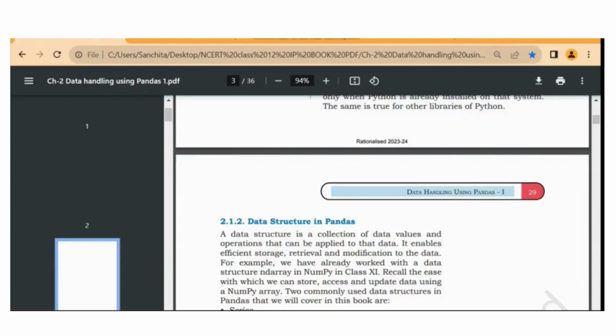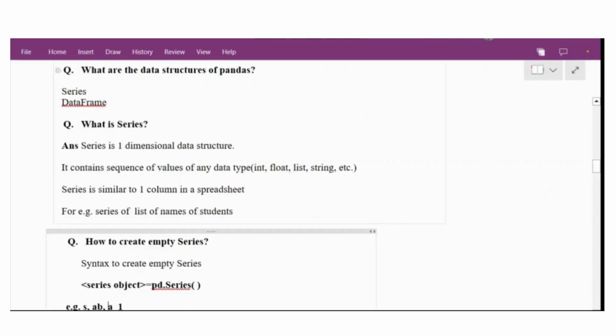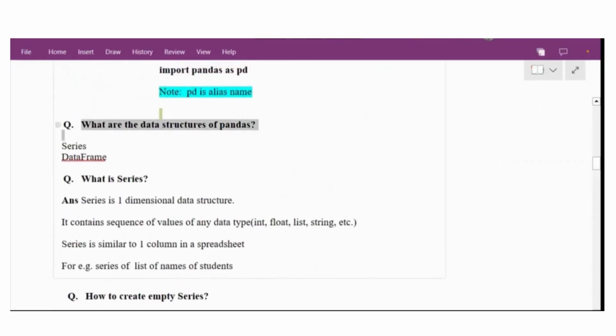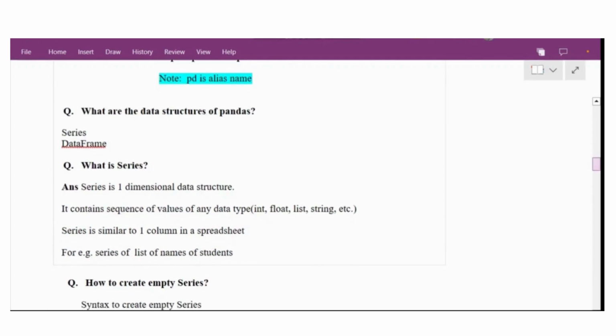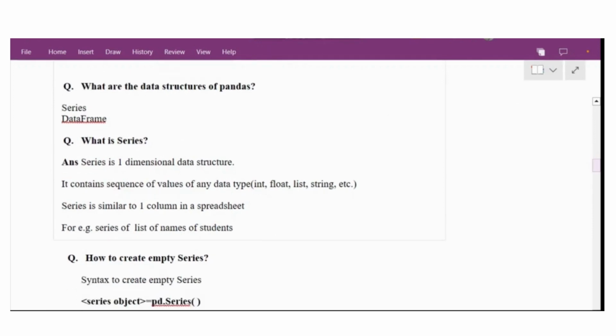In this video, we will discuss the data structure in Pandas. Data structure is a collection of data values. So, what are the data structures of Pandas? Data structures of Pandas are series and data frame. Panel is also one of the data structures, but it is not in the syllabus of class 12.